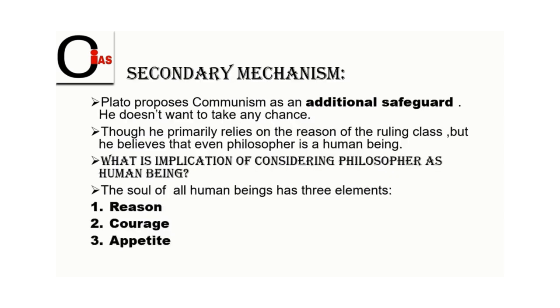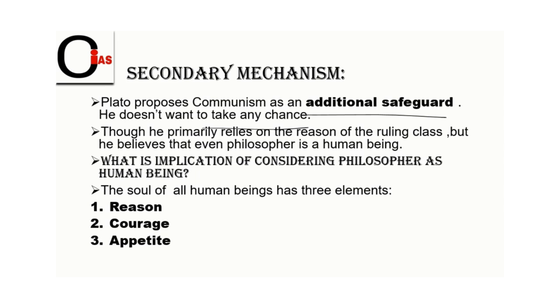And then let's have a look at the secondary mechanism. Here, Plato proposes communism as an additional safeguard. He doesn't want to take any chance, friends, of getting corrupted. Though a philosopher is a man of reason, yet he has appetite too. There is always a possibility that in a particular situation, his appetite may dominate over his reason. So Plato does not want to take any chance and wants to avoid even the slightest possibility of getting corrupted. So that's the reason he brought in an additional safeguard, communism.